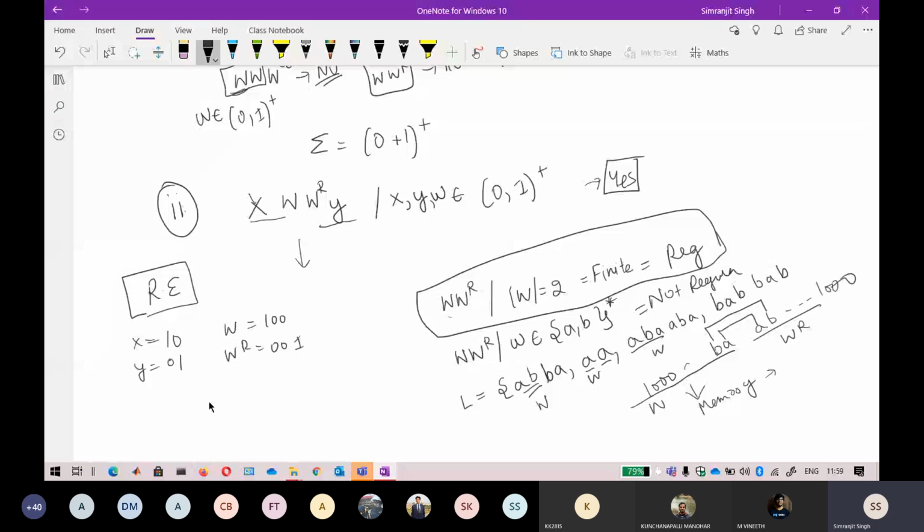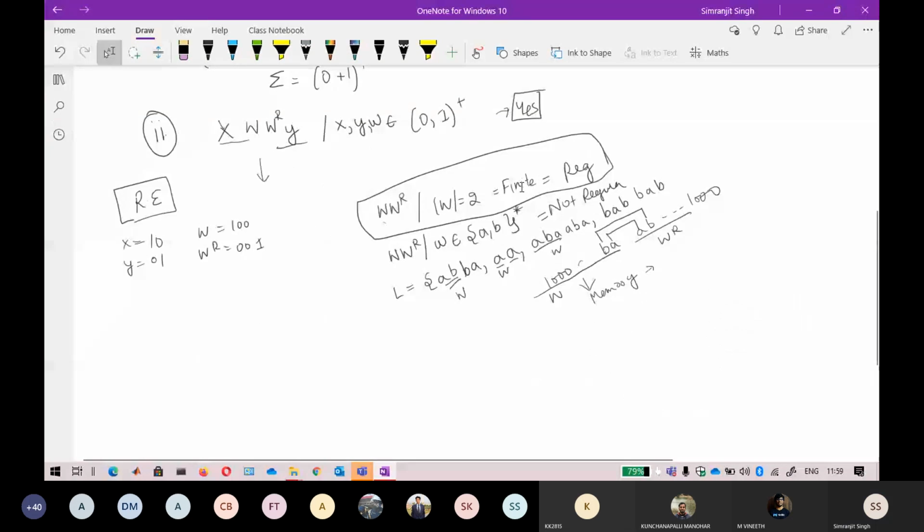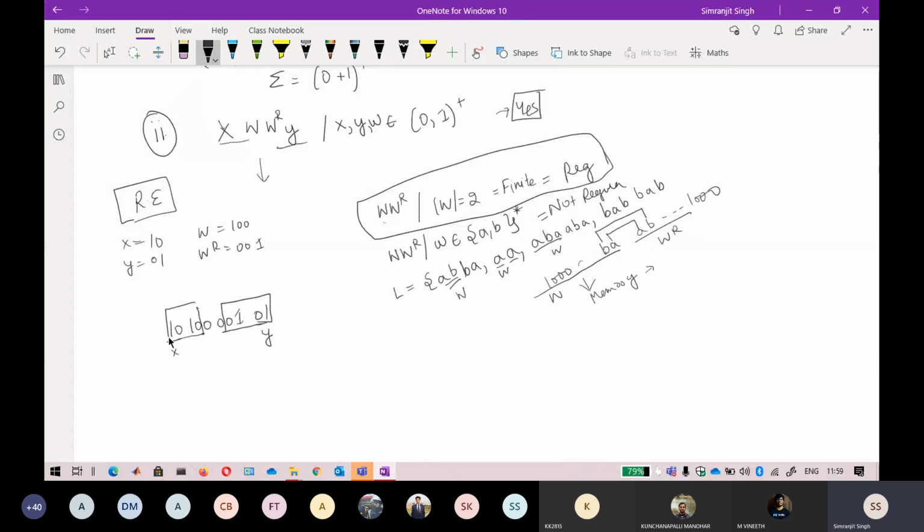Now if I write the expression here, it will look like this. For x equal to 1 0, W will be 1 0 0, WR will be 0 0 1, and y will be 0 1. This is your x and this is your y. If I try to extend this one, I can reach till here, and if I extend this one, I can reach till here. Why I'm saying this, just wait a minute. I will show you other strings of the language also.